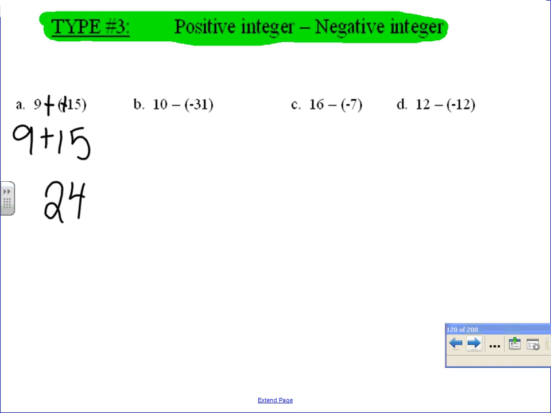Right, exactly. Okay, letter B, 10 minus negative 31. Add the opposite. Two negatives back to back makes a plus. Donatus, what's 10 plus 31? Great job.